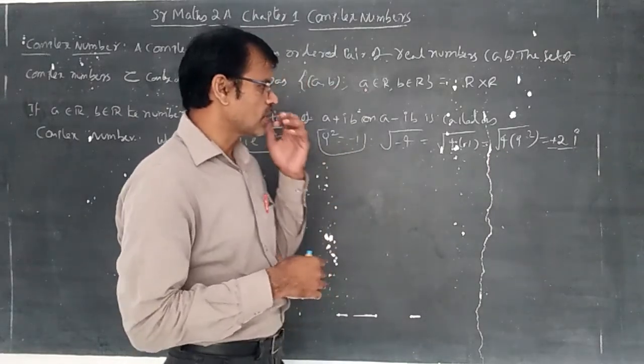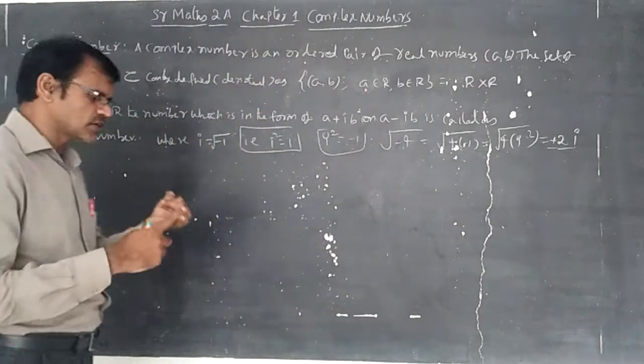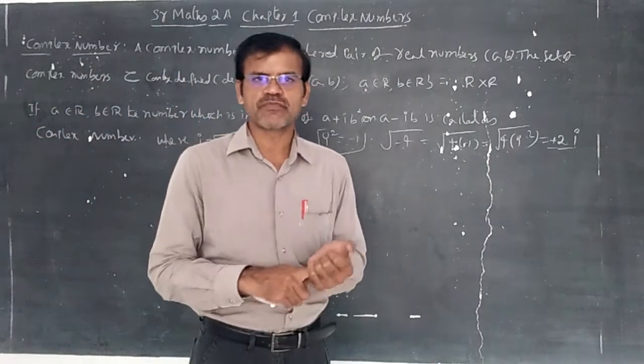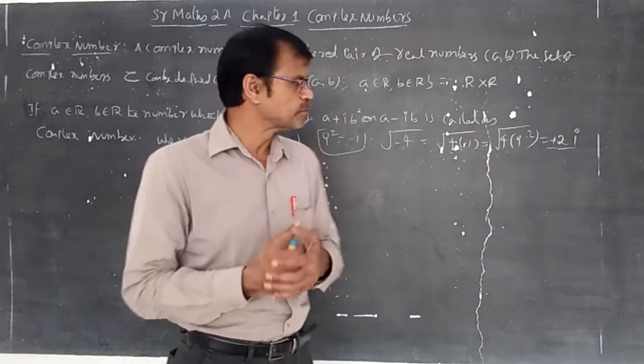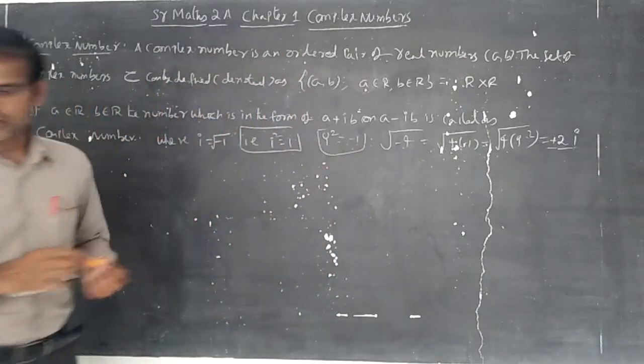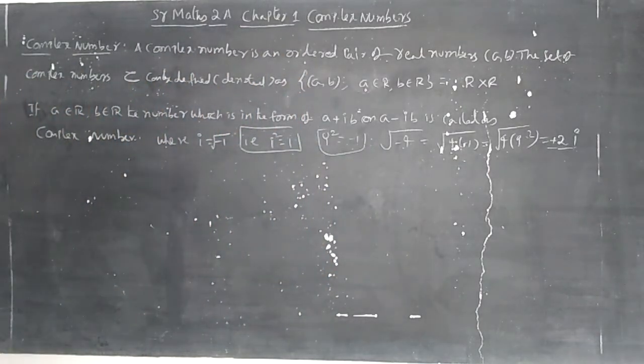Among this complex number, let us discuss addition, subtraction, multiplication, division, square root and everything. This is the simple definition. Now, addition of complex numbers. Addition or subtraction, directly you can write.